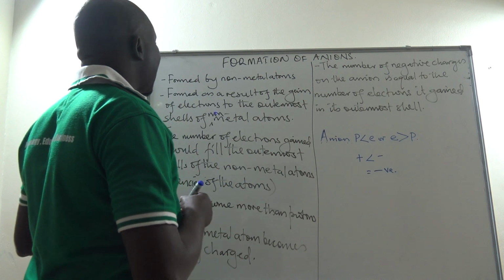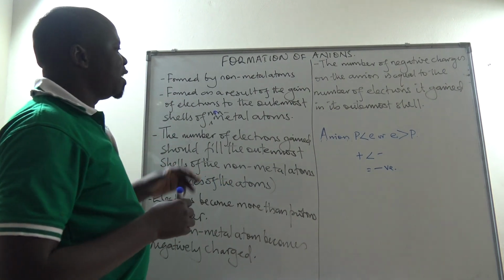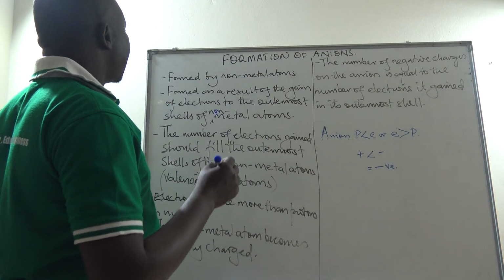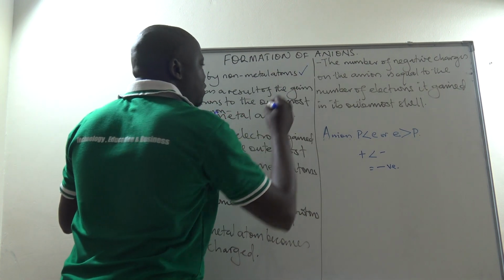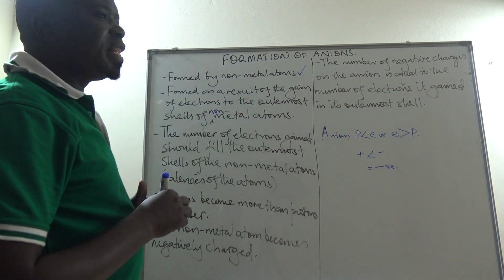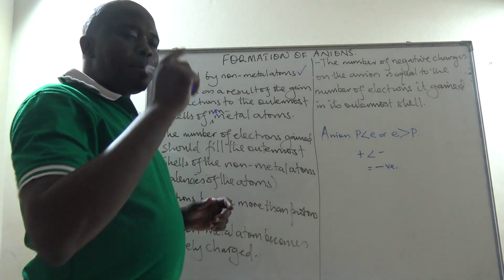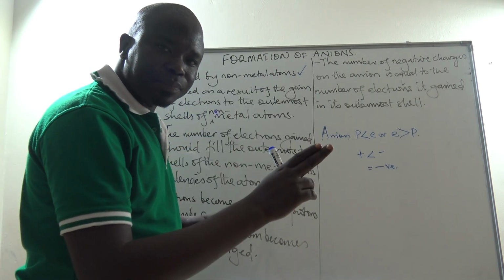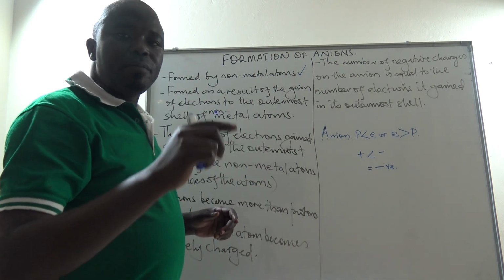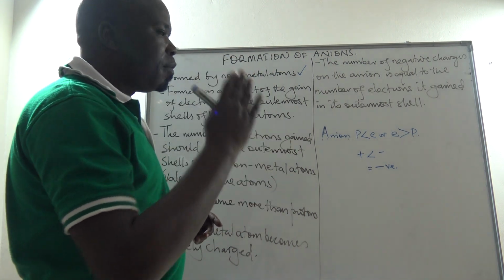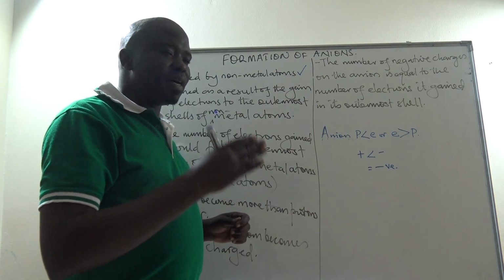Now let us go back and look at these facts about the formation of an anion. First of all, it is formed by non-metal atoms, not metal atoms. Remember the non-metal atoms, apart from helium, neon and argon, because they are what we call the noble elements or the noble gases.